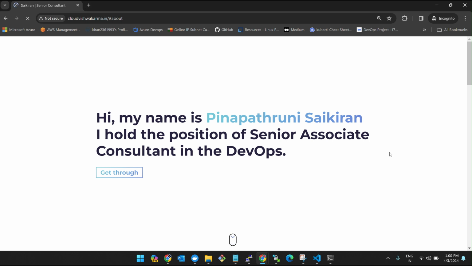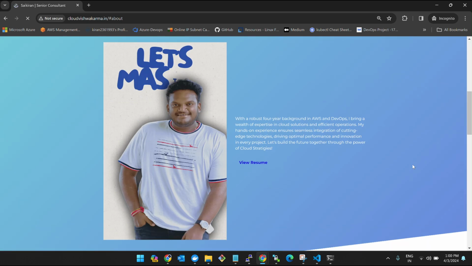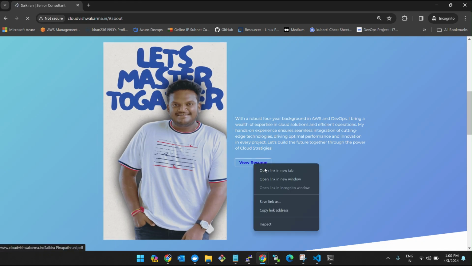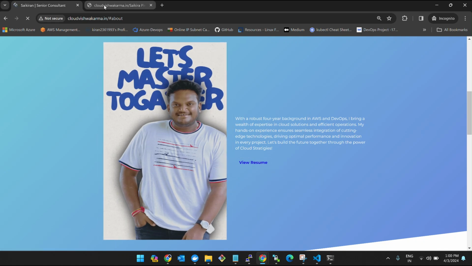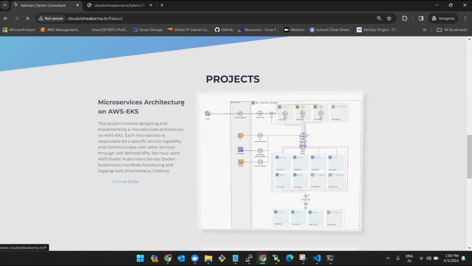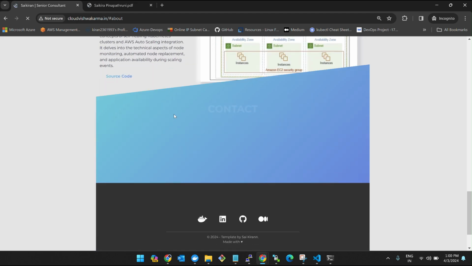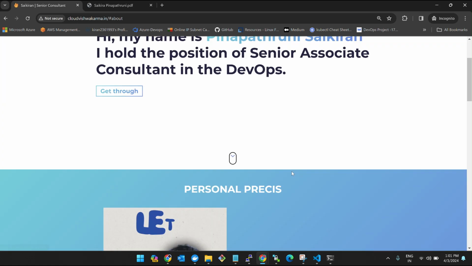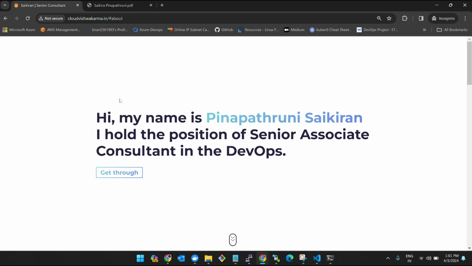It's still loading. We can scroll down. And then if you click on resume, you can view my resume here. And if you come down, these are my projects, and these are the contact details where I posted. So see here, if you click on Docker, you can go to the Docker, LinkedIn, GitHub, and Medium page as well.